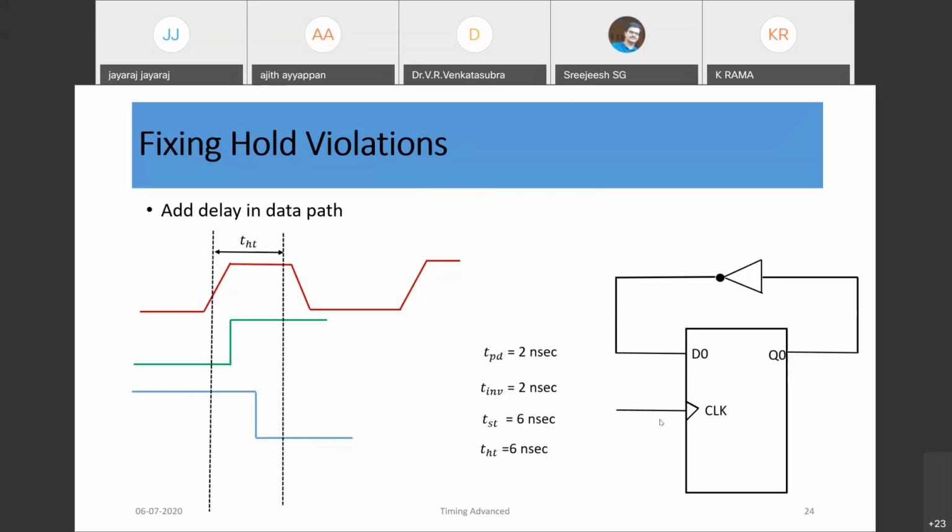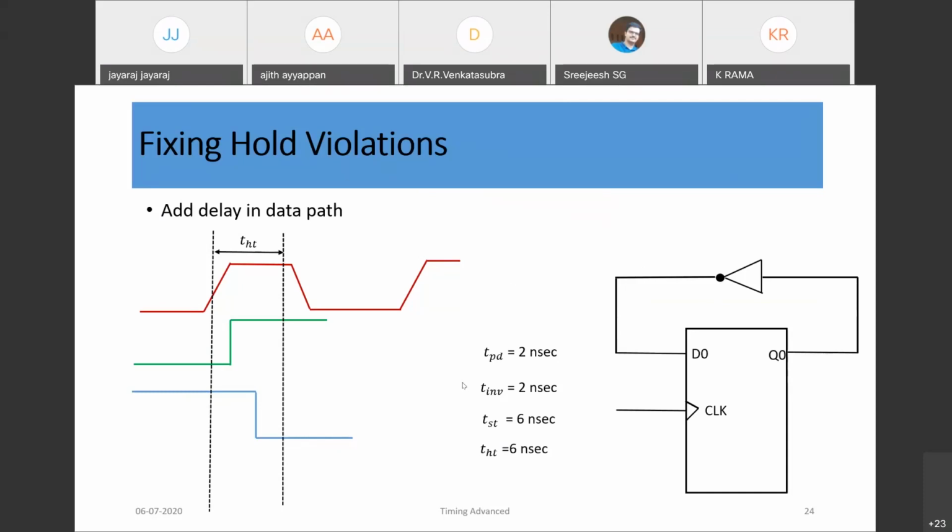So with respect to the clock, if you see the hold time window, and suppose initially we assume Q is 0. So after say TPD, Q0 will change because D would be 1. And again after the combo logic, meaning the inverter logic, D0 will change. So the hold of the D0 is changing. So here we need to add say buffers. We can put buffers of 2 nanosecond delay or add 2 more inverters so that we can fix the hold margin requirement.